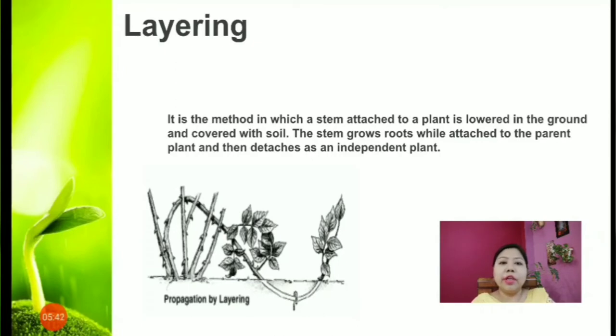It is the method in which a stem attached to a plant is lowered in the ground and covered with soil. So it's put under the soil, and within 1 to 3 months the stem will begin to grow roots, and then the stem can be detached from the plants. It can be cut away from the parent plant and then it can grow into an independent plant. Fine. So this is the type of vegetative reproduction that is called layering.